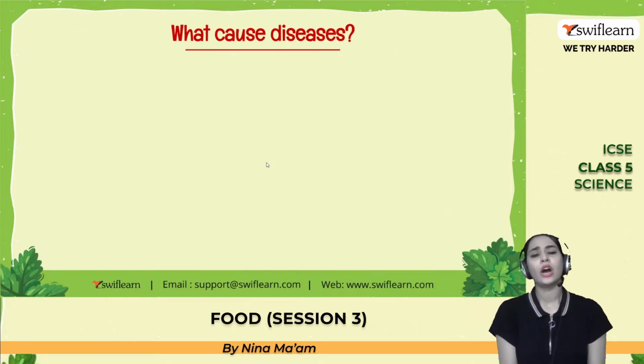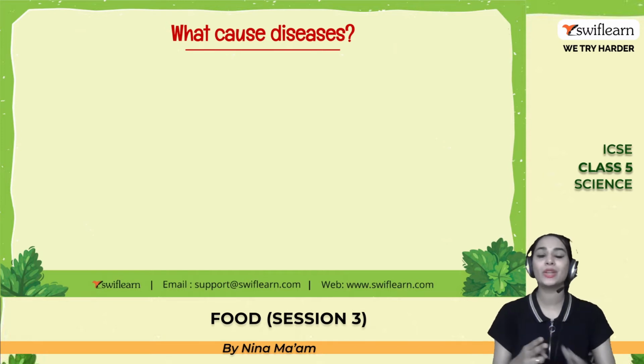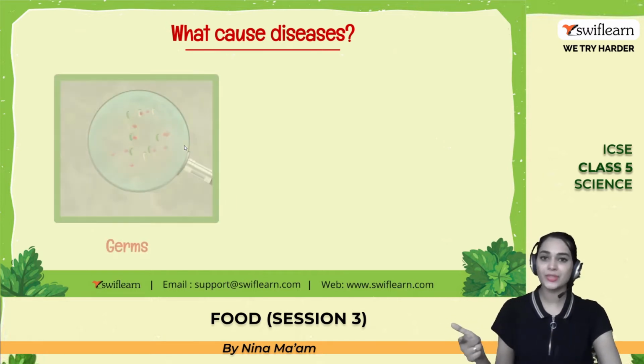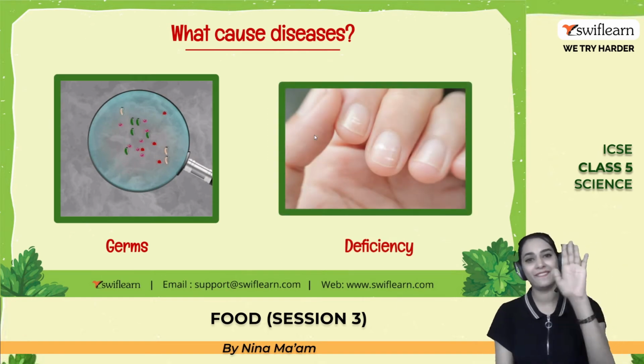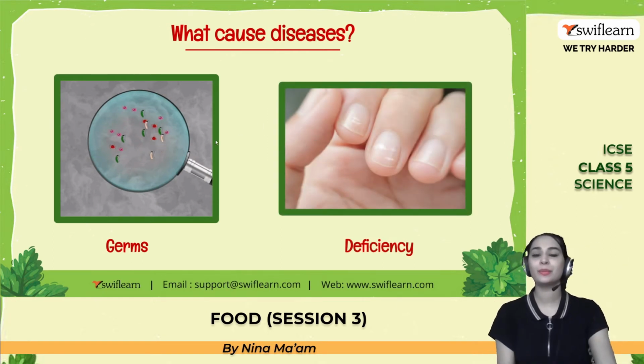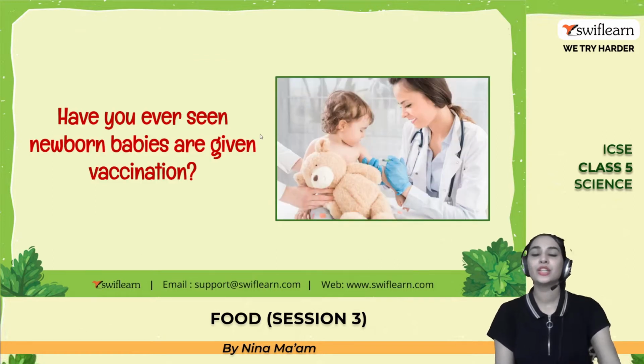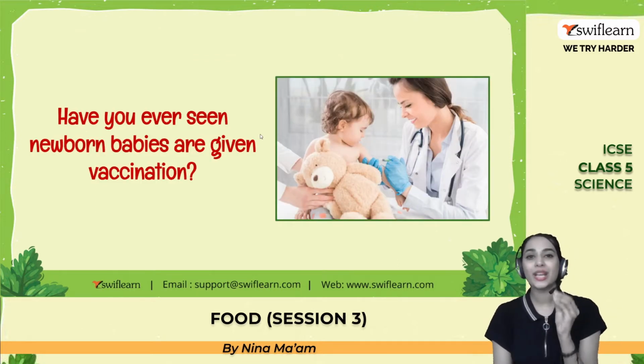Do you remember what causes diseases? Please recall it. There are two main causes, such as germs and deficiency. Excellent job. Give me a high five. Very good. Excellent recalling power. And today we are going to learn about immunization.